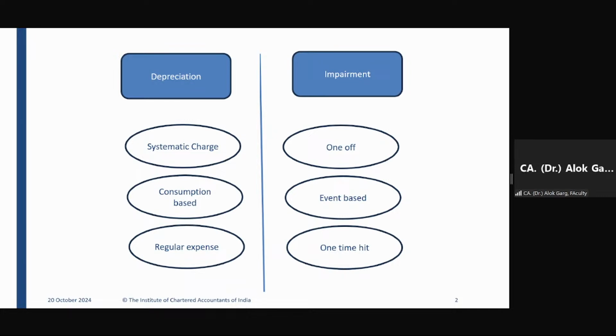Friends, have you understood the difference between depreciation and impairment? Depreciation is a systematic charge to the P&L. It's consumption based, and depreciation is a regular expense. But impairment is a one-off situation. It's event based and it's a one-time hit to the P&L. So this is the basic difference between depreciation and impairment. And whenever you have to compute the carrying value of the asset, it is cost minus accumulated depreciation minus accumulated impairment losses. Okay.